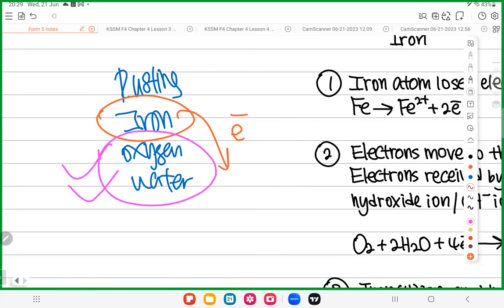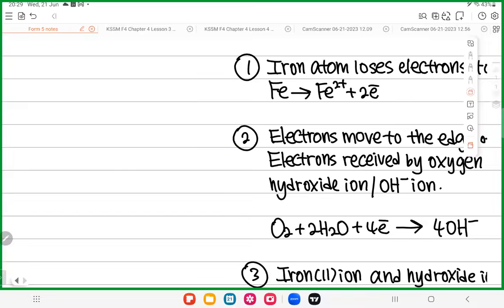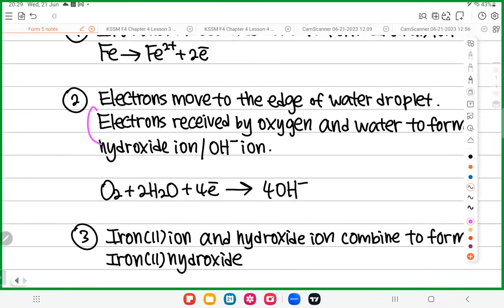The electron is not received by water only. But the electron is received by oxygen and water together. Okay? So everyone, put your eyes on here. Electron received by oxygen and water. When electron is received by oxygen and water, you will form hydroxide ion, which is OH minus. No need to memorize. Use common sense.